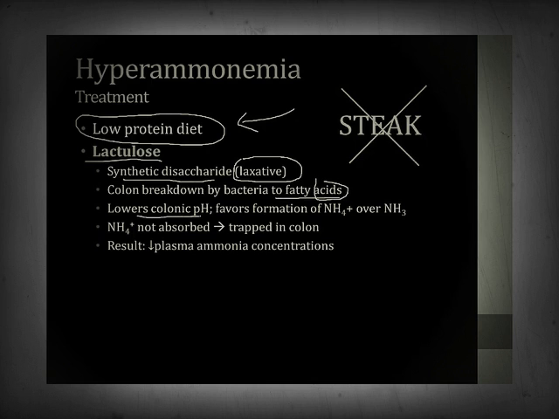This lowers the pH in the colon, and it favors the formation of the NH4+ form of ammonia over the NH3 form. The NH4+ form cannot be reabsorbed in the colon. It's trapped in the colon, and thus it goes out in the stool. As a result, patients taking lactulose have increased bowel movements, and their ammonia level falls over time.